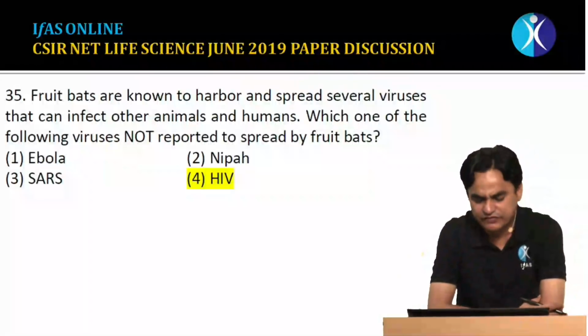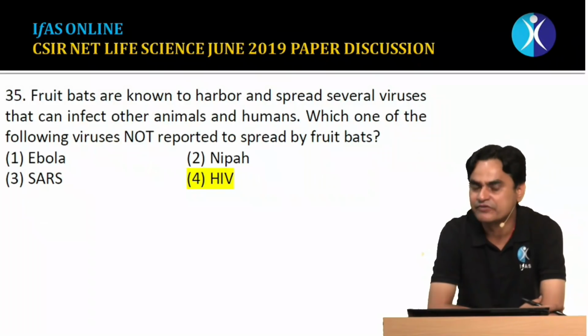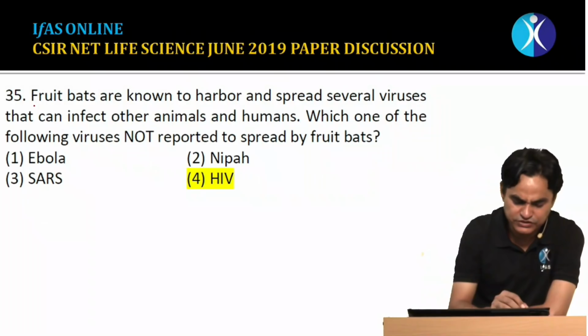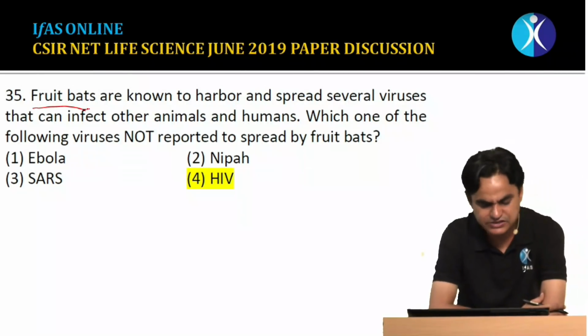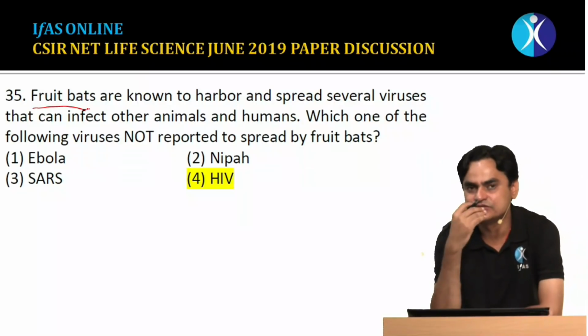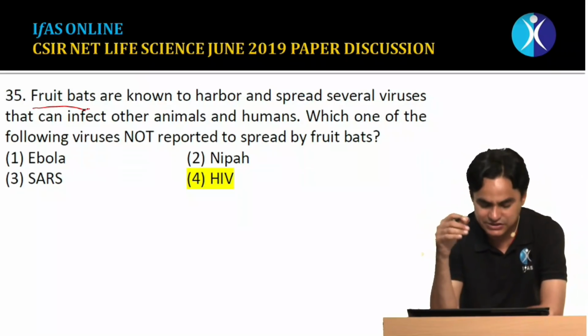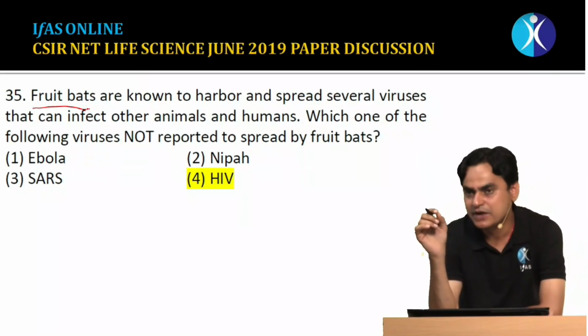Question number 35, this is, we can say, a question related to awareness. If you are a science student, you must know some diseases which have been prevalent in the recent past. This question is: fruit bats are known to harbor and spread several viruses that can infect other animals and humans, and we have studied in recent episodes, probably in Kerala, where fruit bats were transmitting the Nipah virus. Now the question is: which one of the following viruses is not reported to spread by fruit bats?